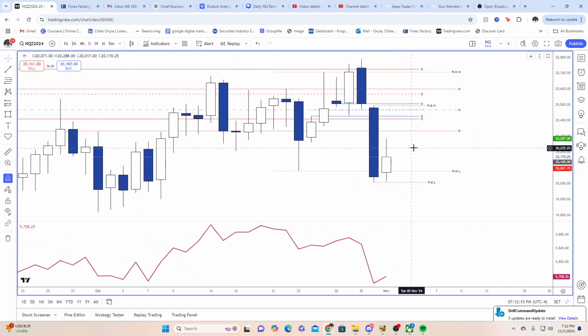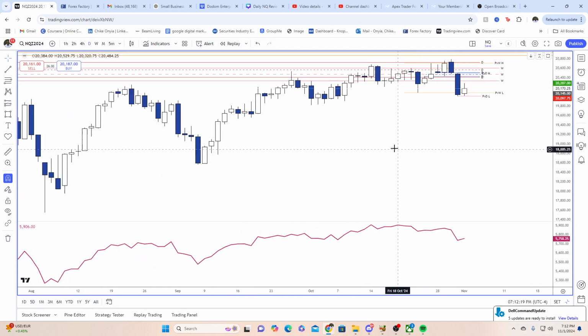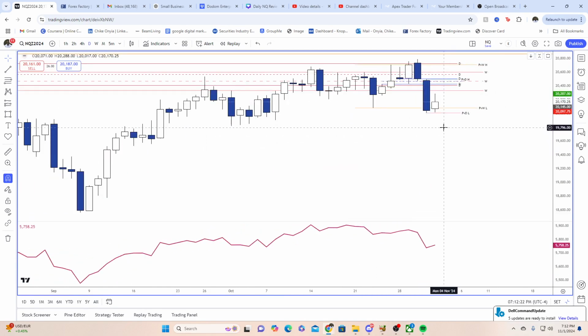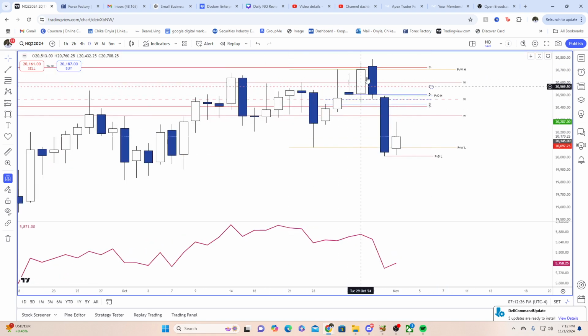That would have been a very good case scenario, especially in election season. You want to end off with a bullish market. No president wants to end off with a bearish market, so they usually end off with a bullish market. But price can also be very choppy around election season, so we're not really getting expansive moves anywhere.